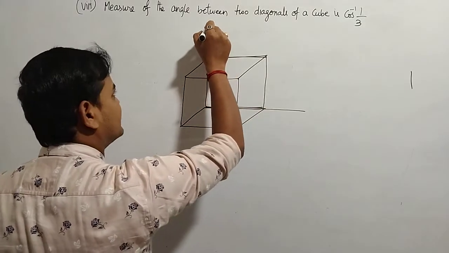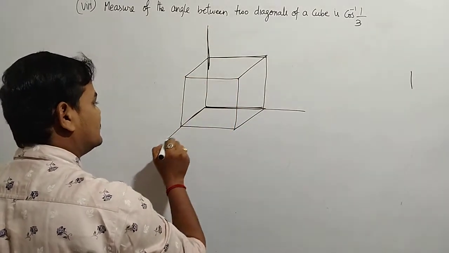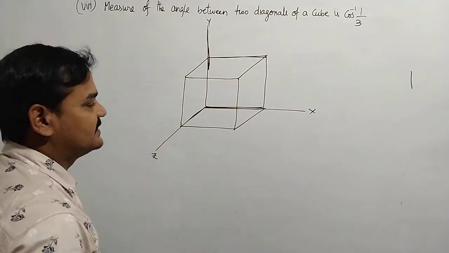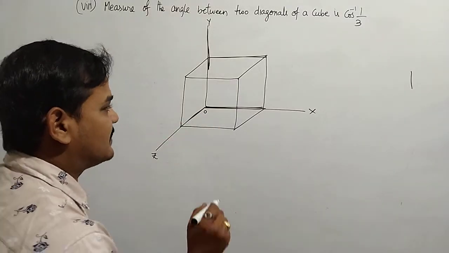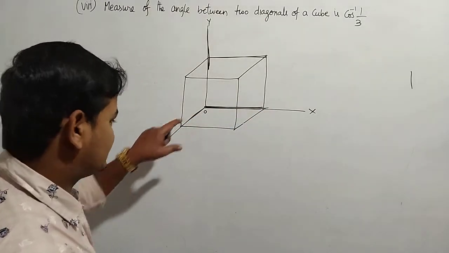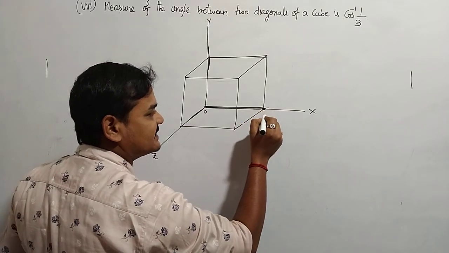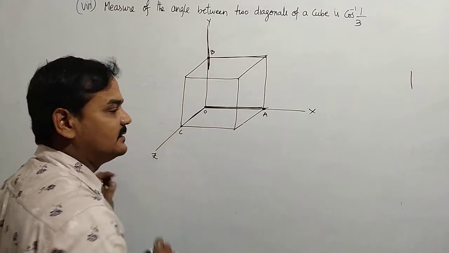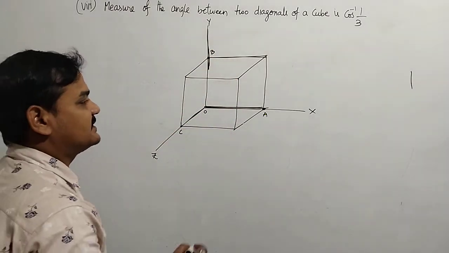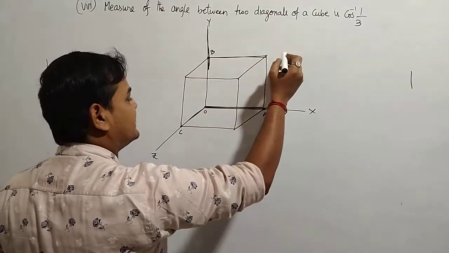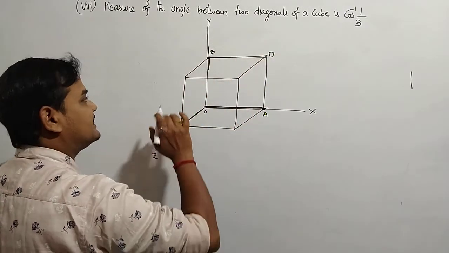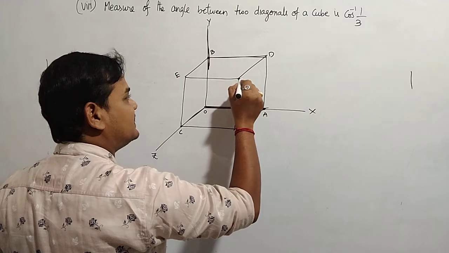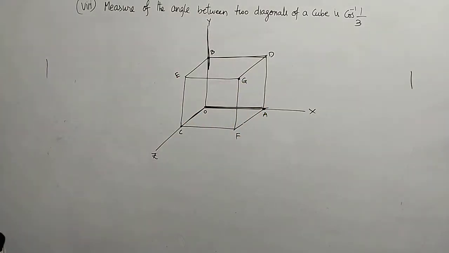This is the cube I consider, and I have taken the x-axis, y-axis and z-axis, because a cube is a 3-dimensional figure. And this is the origin. Now, how can we write down the points of the cube? Just observe. The points intersecting the x-axis, y-axis and z-axis are taken as A, B and C. Next, the xy point is D, yz is E, zx is F, and the remaining point is G. This is the cube I have taken.